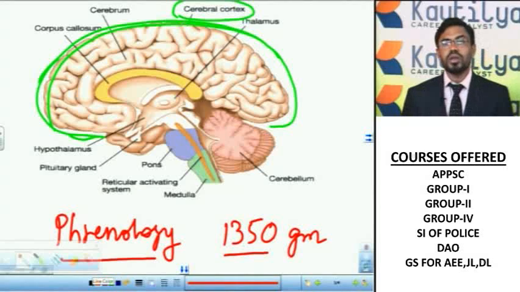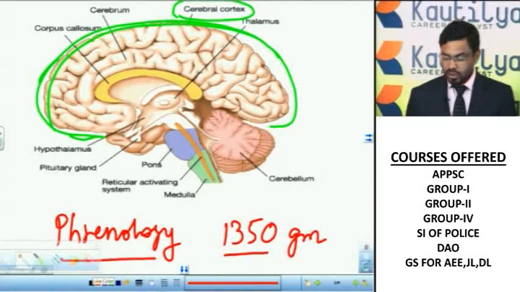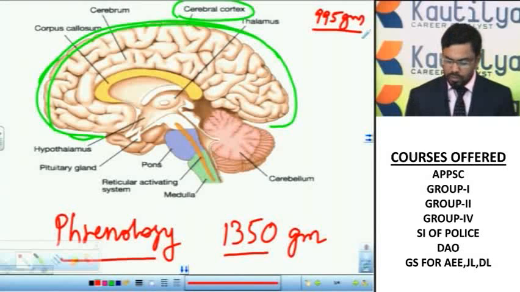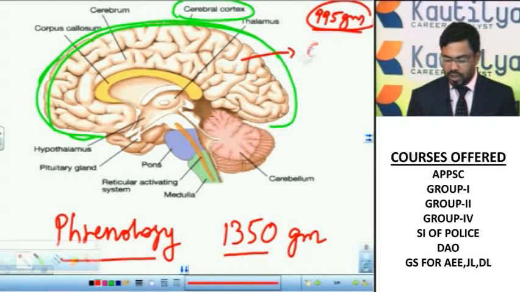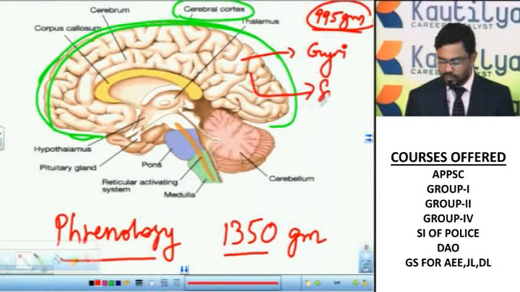The cerebrum is the largest part of the brain. Its weight is approximately 995 grams. The total weight of the brain is approximately 1350 grams, and of this, the cerebrum occupies approximately 995 grams. The cerebrum contains some elevations and depressions. The elevations are called gyri, and the depressions are called sulci.